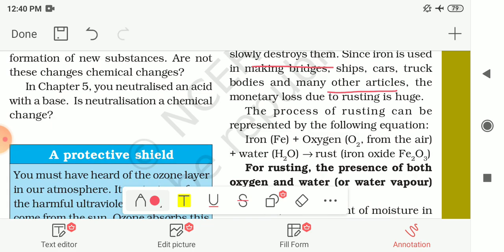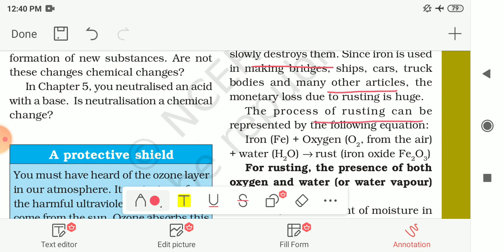The monetary loss due to rusting is huge, and this is because most of the items are made up of iron. Monetary loss means the loss related to money. So the money loss due to rusting is a huge amount.